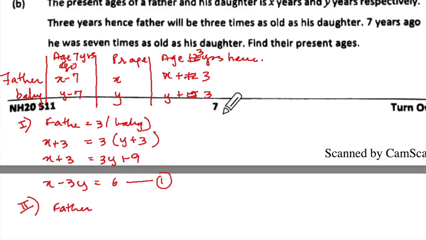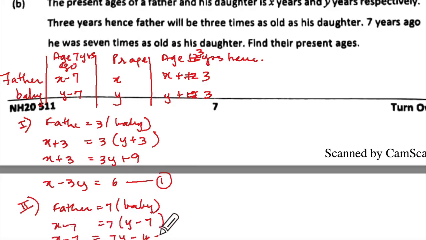Father, 7 years ago he was 7 times. So father is 7 times baby. Correct? So what is father? X minus 7 equal to 7 into Y minus 7. 7 times only, correct? So X minus 7 equal to 7Y minus 49. What am I getting as equation 2? X minus 7Y equal to minus 42. Yeah, I'm getting like this only, right?